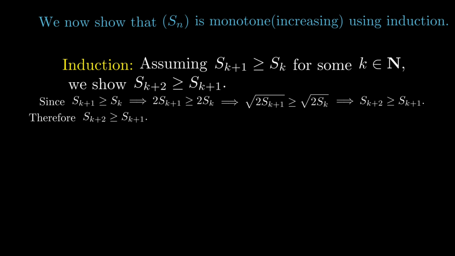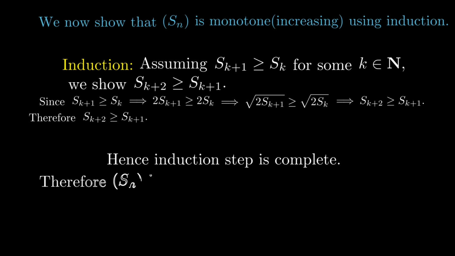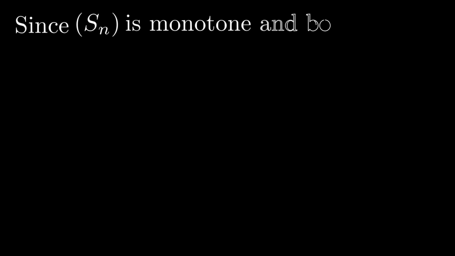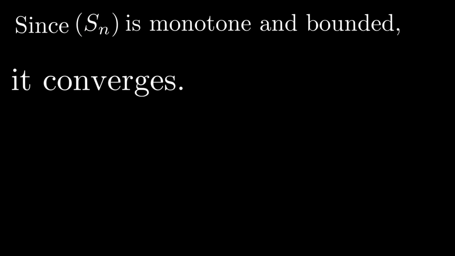Hence, the induction step is complete. Therefore, Sn is monotone. Since Sn is monotone and bounded, it converges.